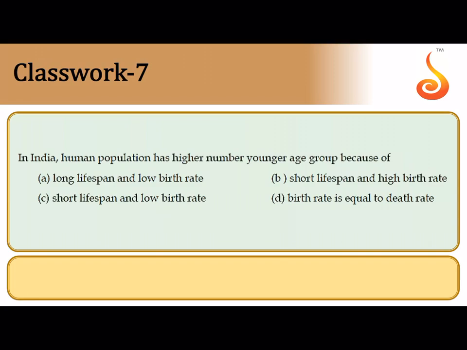The seventh question says, in India, human population is higher because the number of people in the younger age group is higher. Now this is because we have a short lifespan and a very high birth rate, as a result of which we are producing more children who will very soon be in the younger age group. And also the older age group is being eliminated because of a shorter lifespan. So option B is the correct answer.